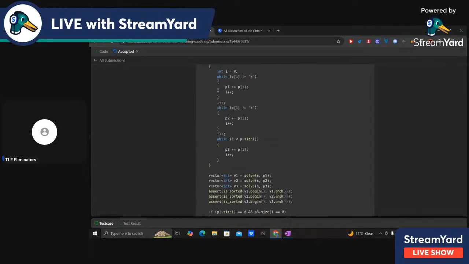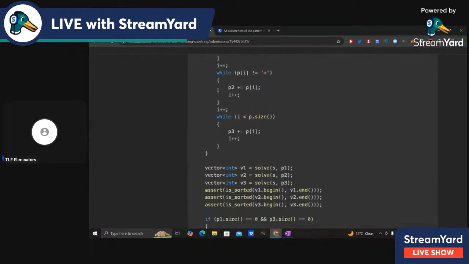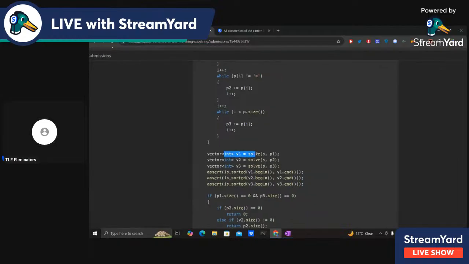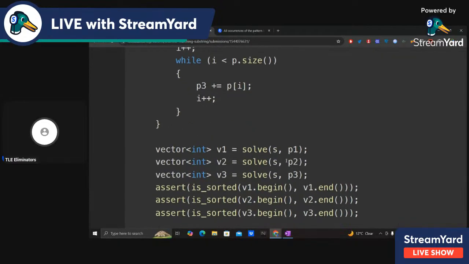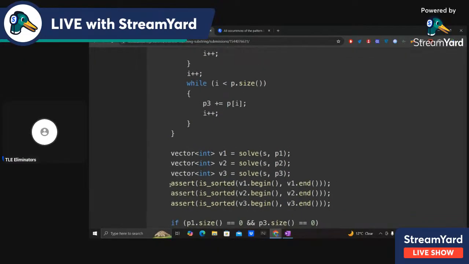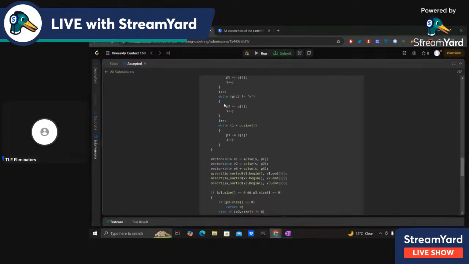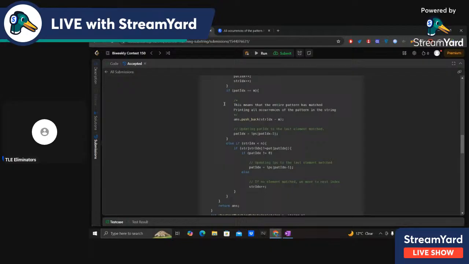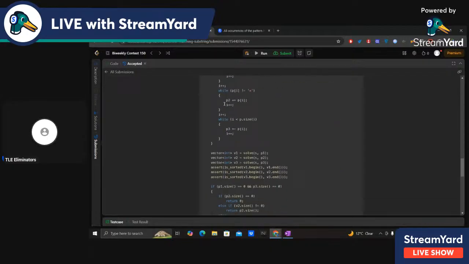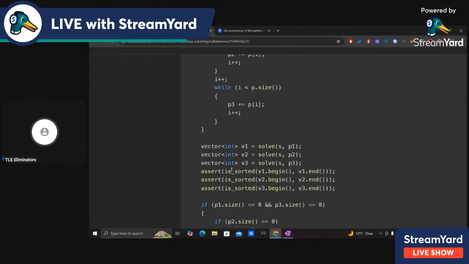Now I just use this function here. The vectors of int v1, v2, v3 are all the occurrences of p1, p2, p3. Actually, ignore these three lines. I wanted to ensure that this function returns the answer in sorted fashion, so I just added these three lines, but it is not necessary, they do nothing.